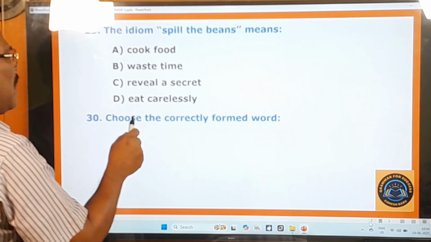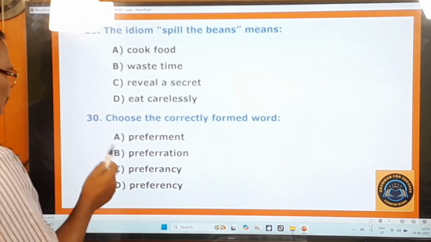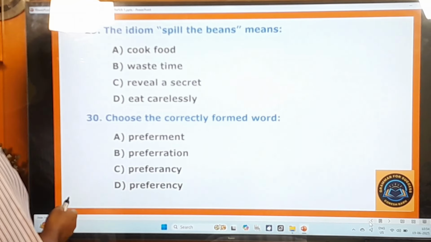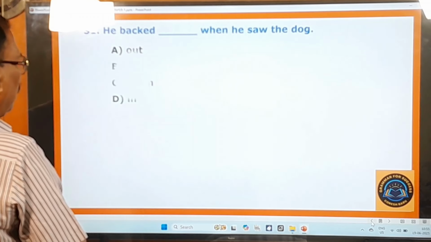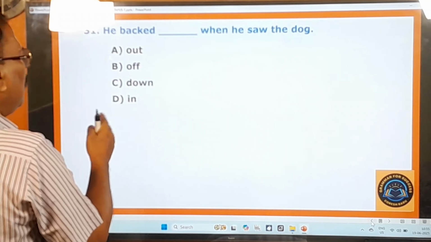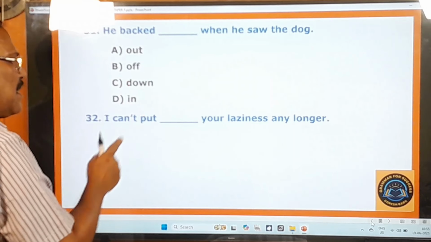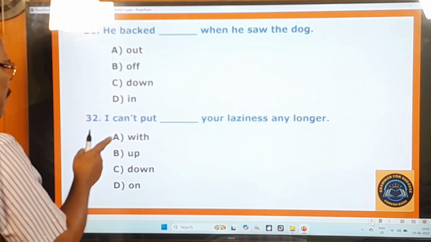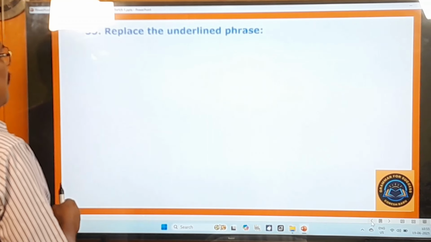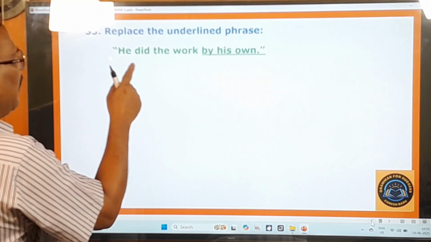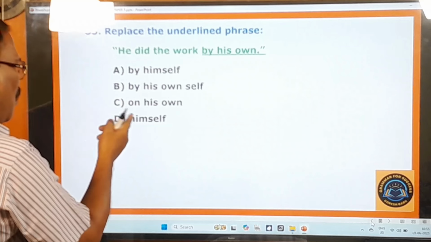30th question. Choose the correctly formed word. Preferment, preparation, preferency, preferency. 31st question. He backed dash when he saw the dog. Out, off, down, in. 32nd question. I can't put dash your laziness any longer. With, up, down, on. 33rd question. Replace the underlined phrase. He did the work by his own. By himself, by his own self, on his own, himself.